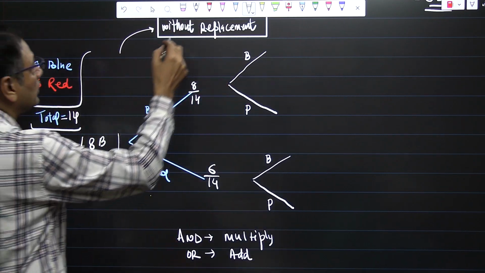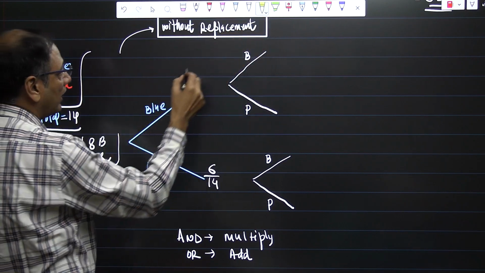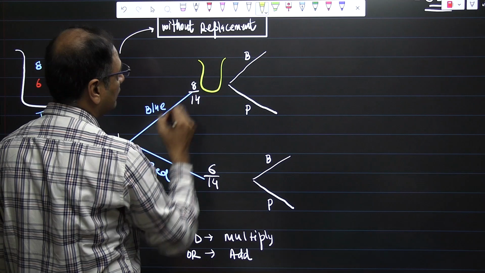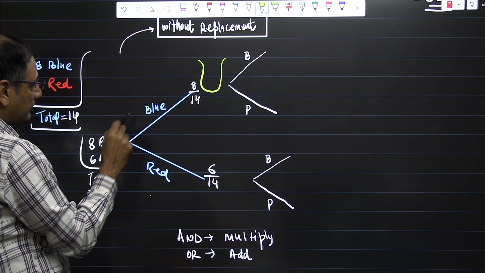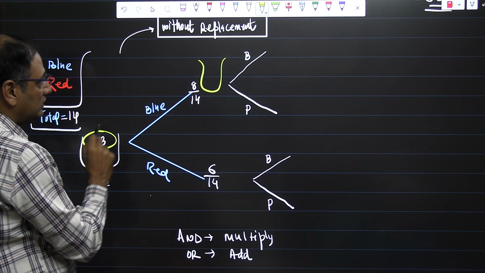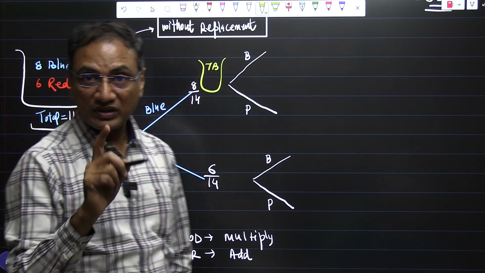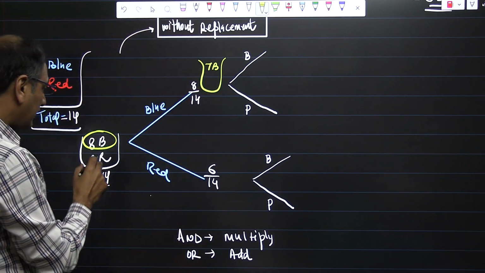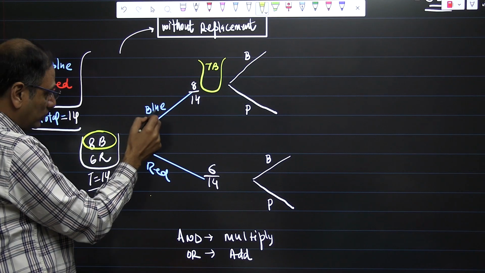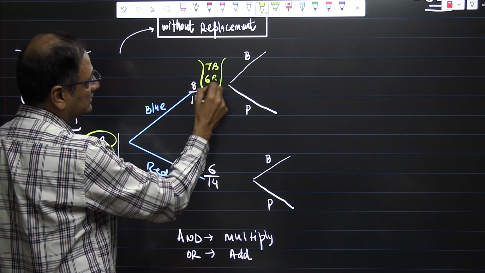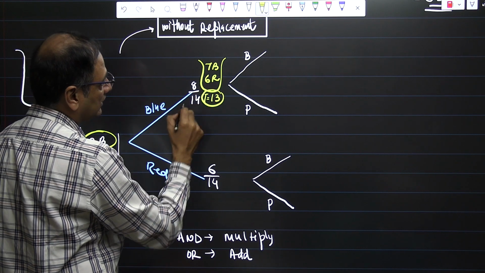So here, to avoid the confusion, what we are going to do is make our bag again with what we are left with. So we dropped one blue ball, we were having 8 blue balls, now we are left with 7 blue balls, and because red balls have not been taken in the first blue case, we are having 6 red balls and total is 13.